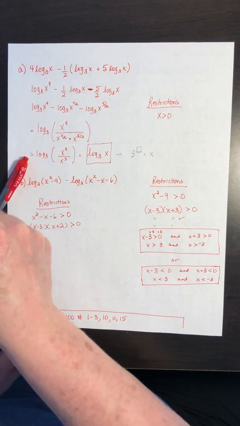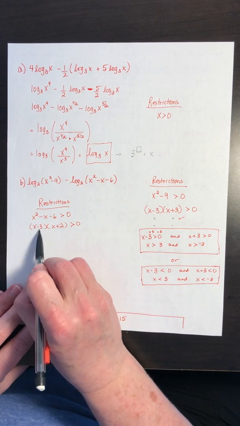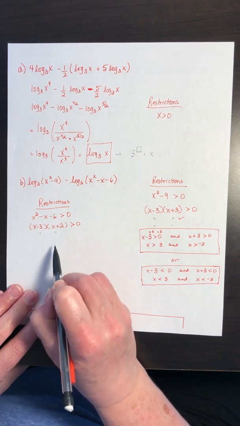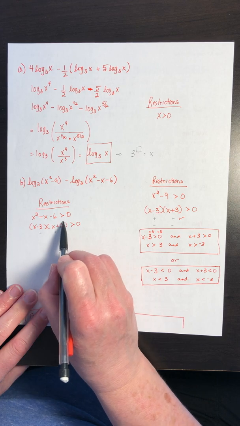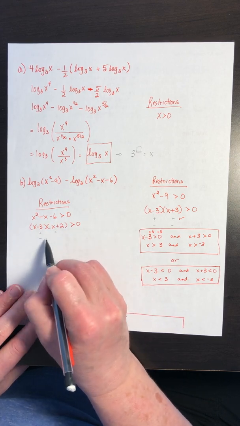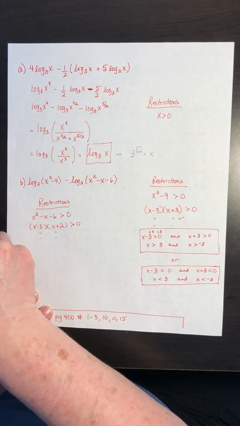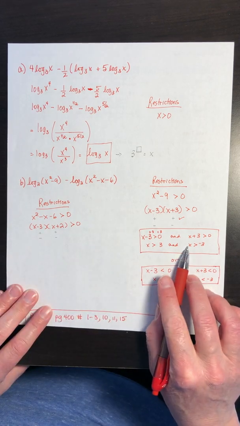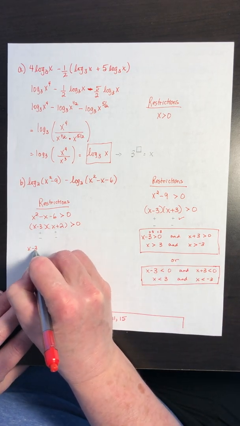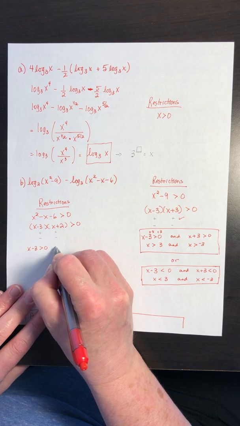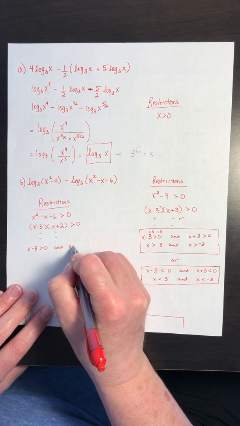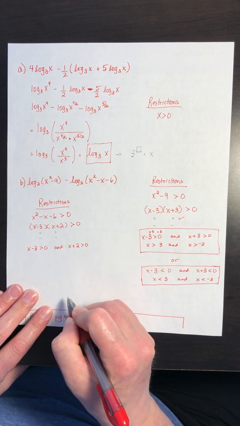So again, we're at a situation here where these two factors, if they happen to both be positive, would still be positive overall and greater than 0, or they have to both be negative. So it looks similar to what I did over here. I'm just going to do that again. X minus 3 is greater than 0, and x plus 2 is greater than 0.